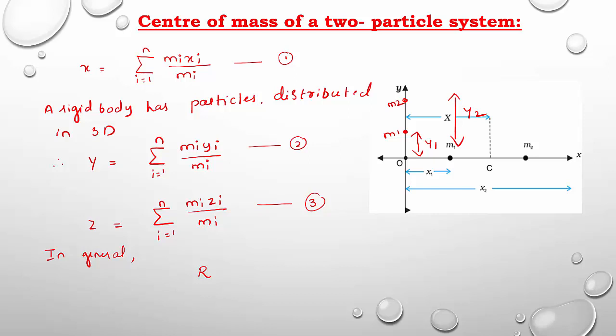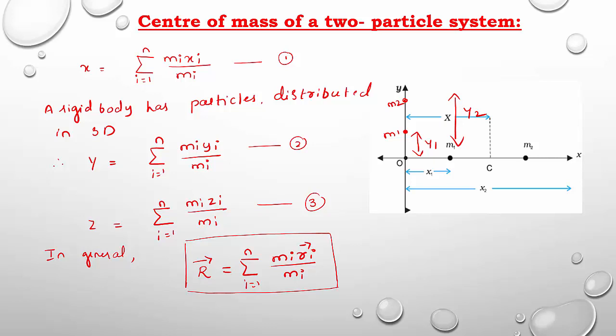Generally, position vector means distance is represented by R. So instead of x, y and z, we can write vector R is equal to summation of mi ri divided by mi, where i equal to 1 to n. So this is the general expression for center of mass of a system, right? So instead of writing x, y, z, we can write R here.